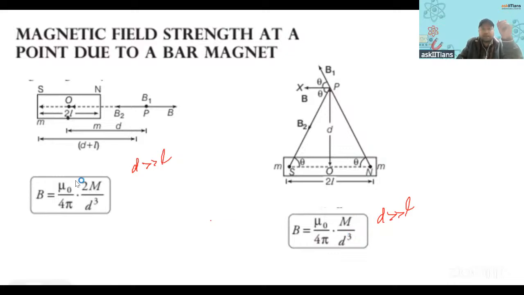You see, a similar type of formula we have in terms of electric field. We have 2kp by r cube, and in the case of equatorial, we have E equals kp by r cube. Like you see, same. This m is like p, and this d is like r. So same kind of, this is an analogy you should be noticing, right? Okay.